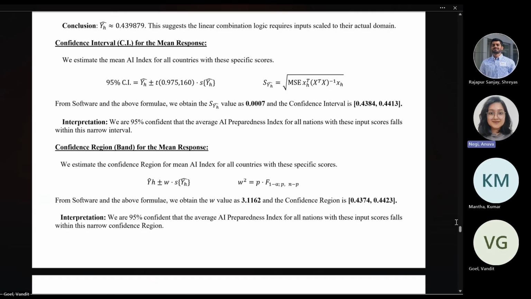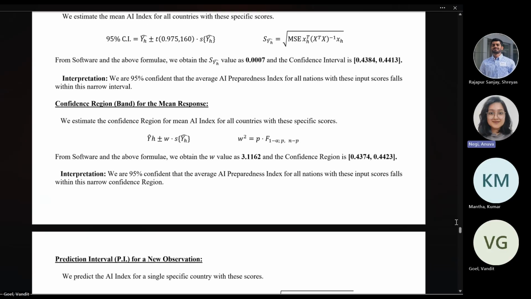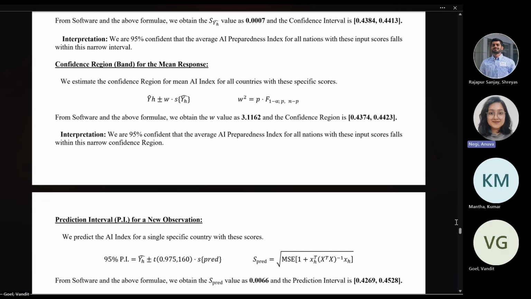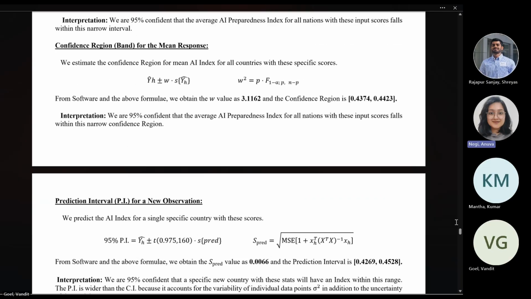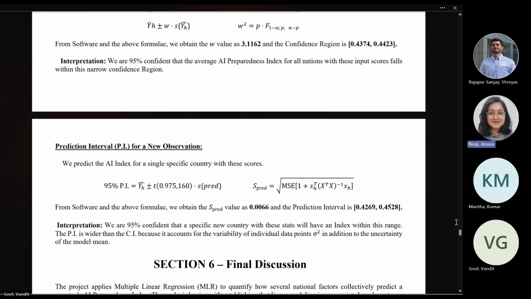The confidence region for the regression line is from 0.4374 to 0.4423. And finally, the prediction interval for a single new country is from 0.426 to 0.452. The fact that our prediction interval is this narrow, spanning only 0.026 units, validates our model's high precision in real world forecasting.